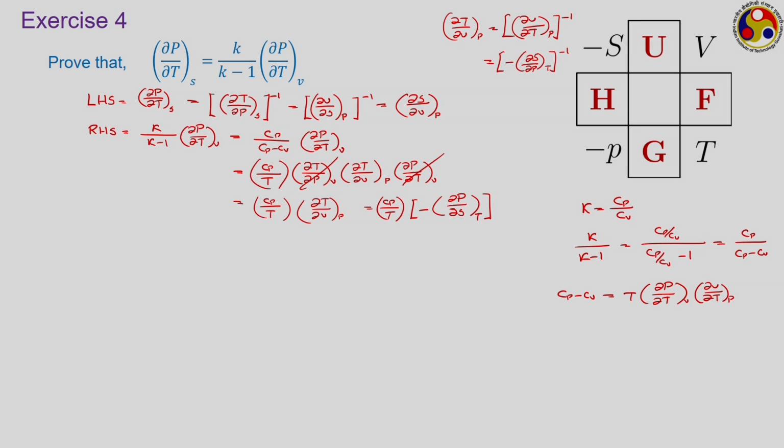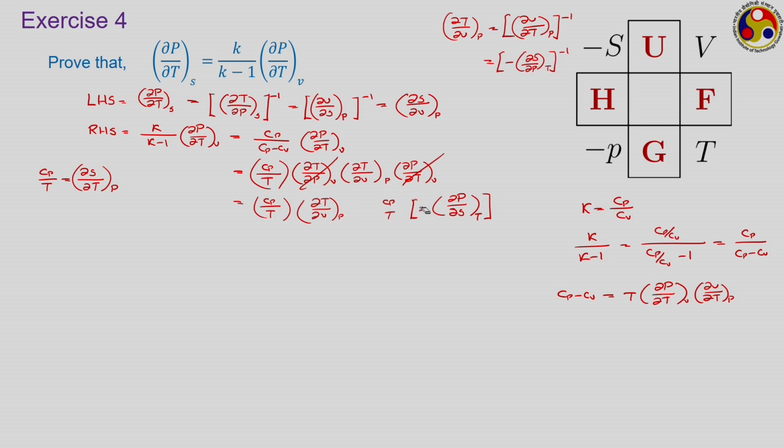Now, what is your Cp upon T? If you can invoke one of the earlier relations that we have used while deriving the relation for changes in entropy, Cp upon T was identified to be ∂S/∂T at constant P.